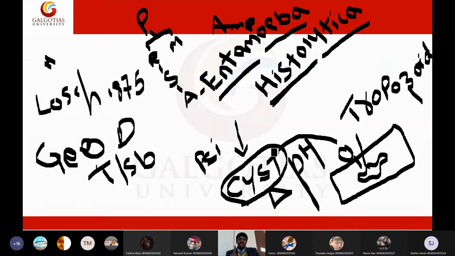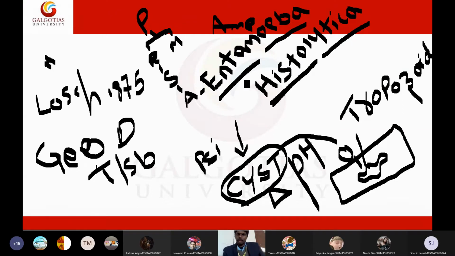So that is why we will use the words interchangeably. You can say amoeba, or you can also say trophozoite when it is in the vegetative form. And during unfavorable conditions, this amoeba will convert to the cyst form. That is a resistant form of the amoeba. Is that clear for you? Yes, sir.